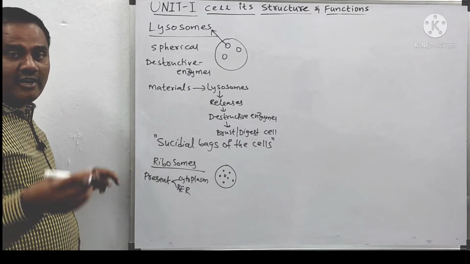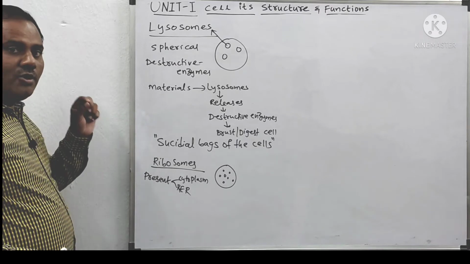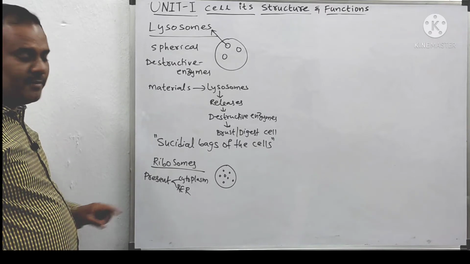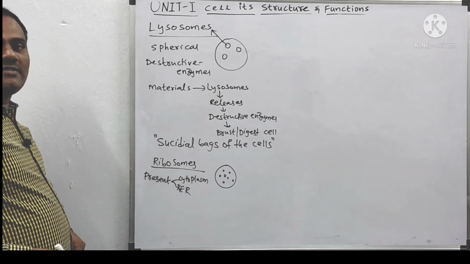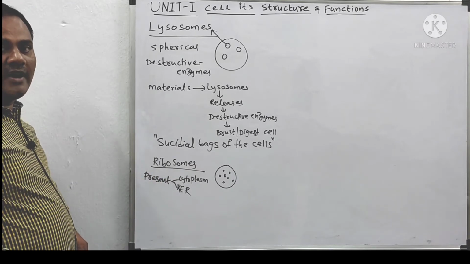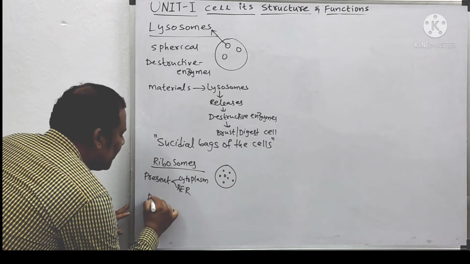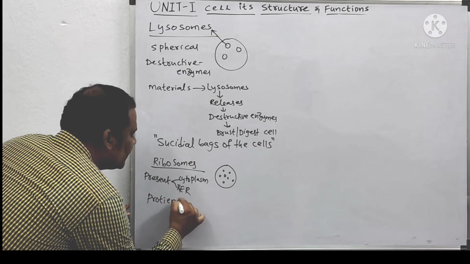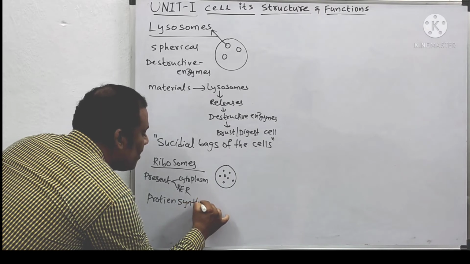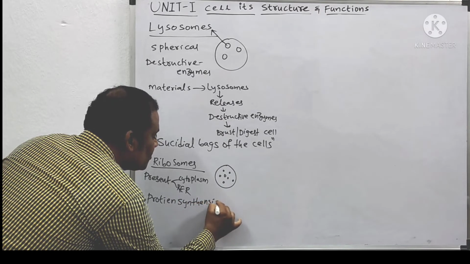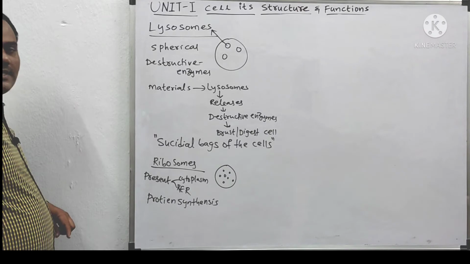On the rough endoplasmic reticulum also they are attached. That is, there are two sites for the presence of ribosomes. One is in the cytoplasm, the next one is on the rough membrane of the rough endoplasmic reticulum. And what will they do? They are useful in protein synthesis.